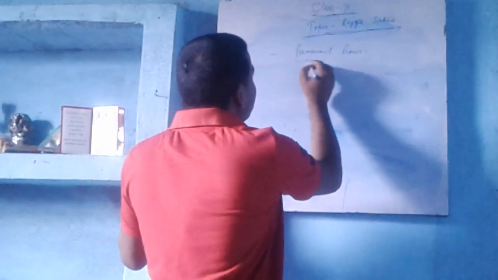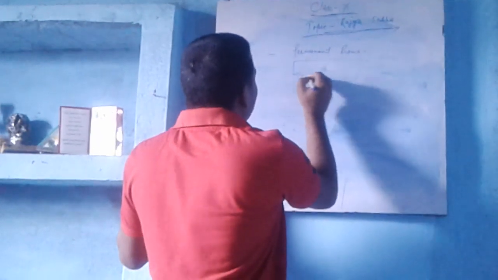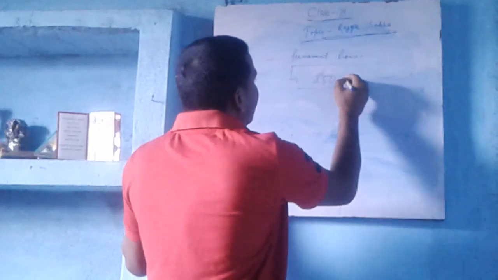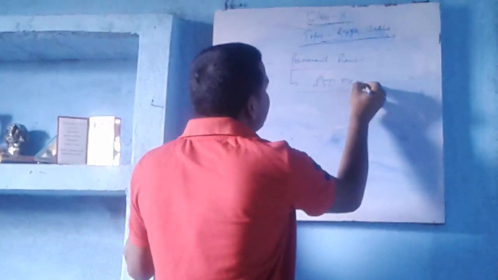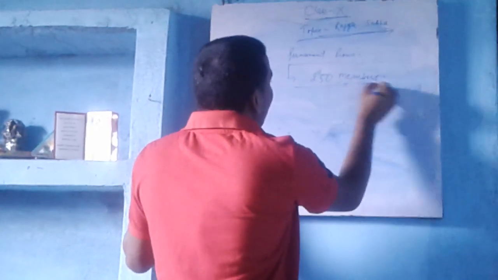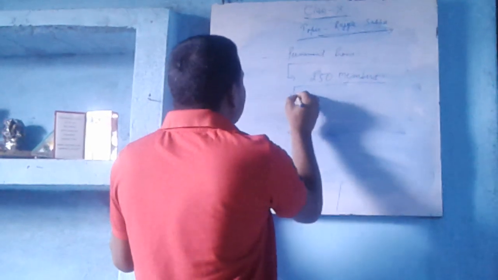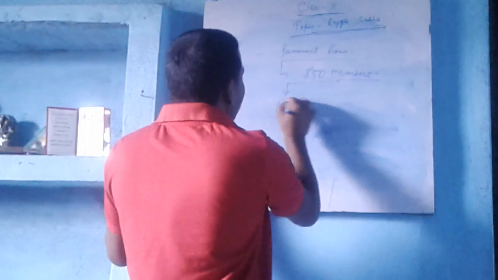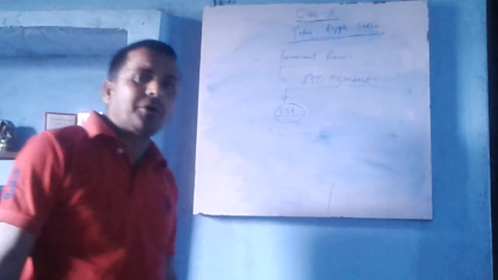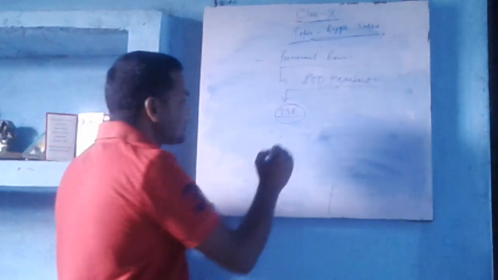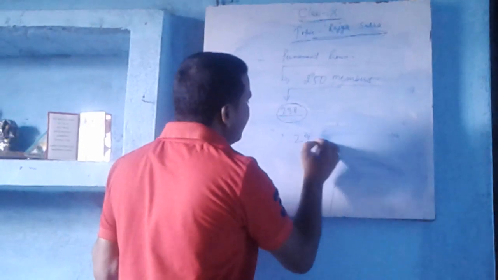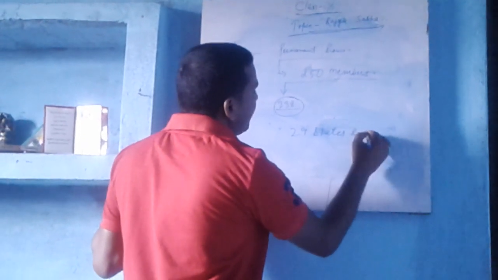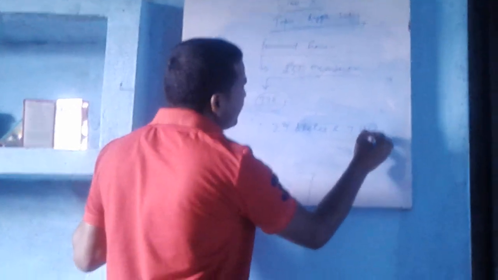Now I'll discuss the total seats of the Rajya Sabha, 250. How many seats? 250 members. Out of 250 members, 238 members are indirectly elected from 29 states and 7 union territories.